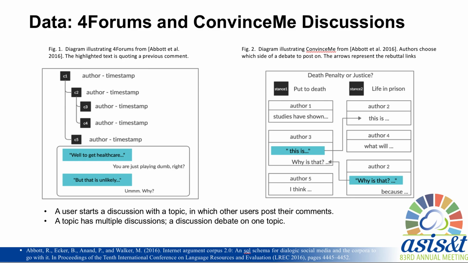In Fall Forums, users quote others' comments in their responding parts. As shown in Figure 1, the text area shows the responding part and the highlighted quoted comments. While in Convince Me, users must choose a stance to debate, and they can use rebuttal links to refer to the comments from the user with the opposite stance.